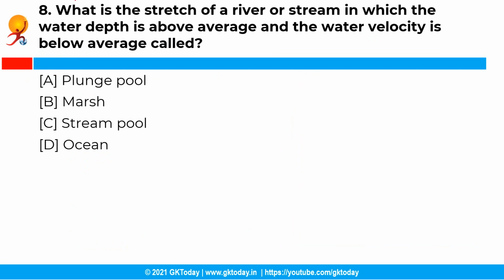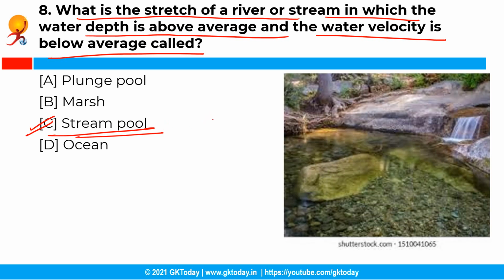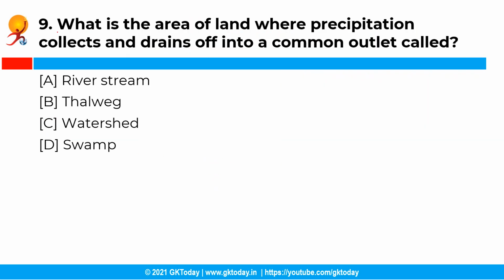Now the next question is, what is the stretch of a river or stream in which the water depth is above average and the water velocity is below average called? So you have the following options and the correct answer is option C, that is a stream pool. See, a stream pool is a hydrological feature where a river or stream is characterized by above average water depth and below average water velocity. Moving ahead with the next question.